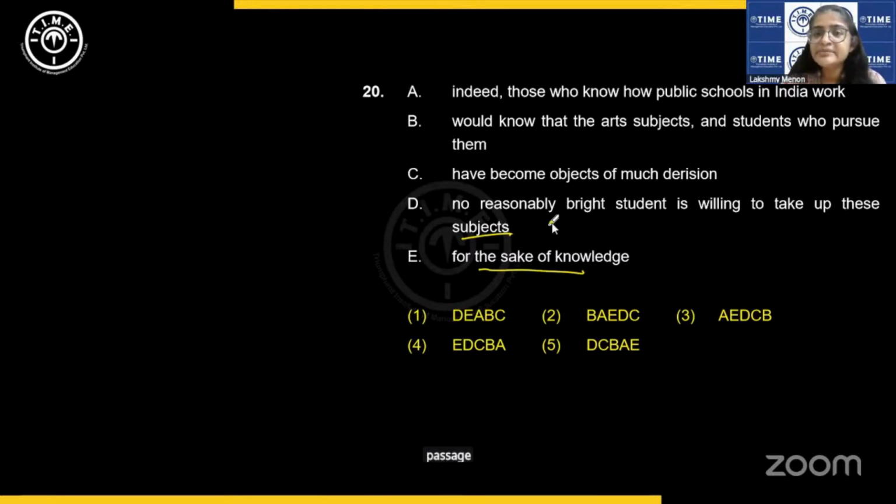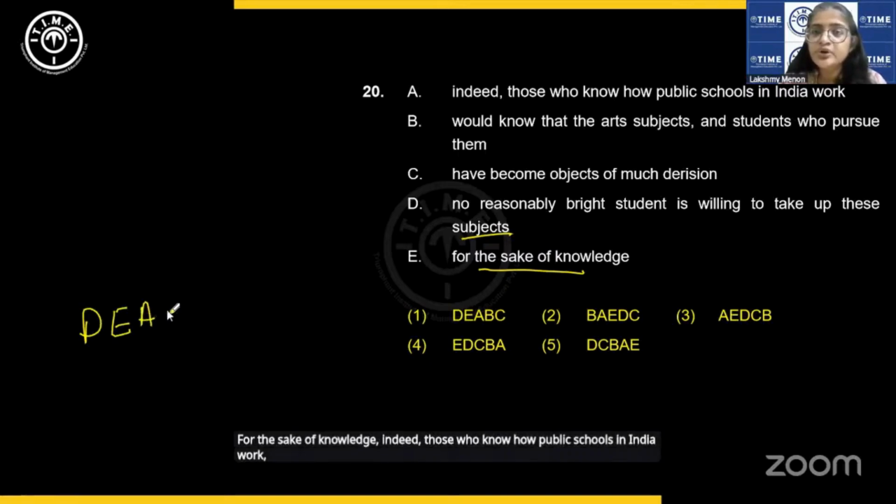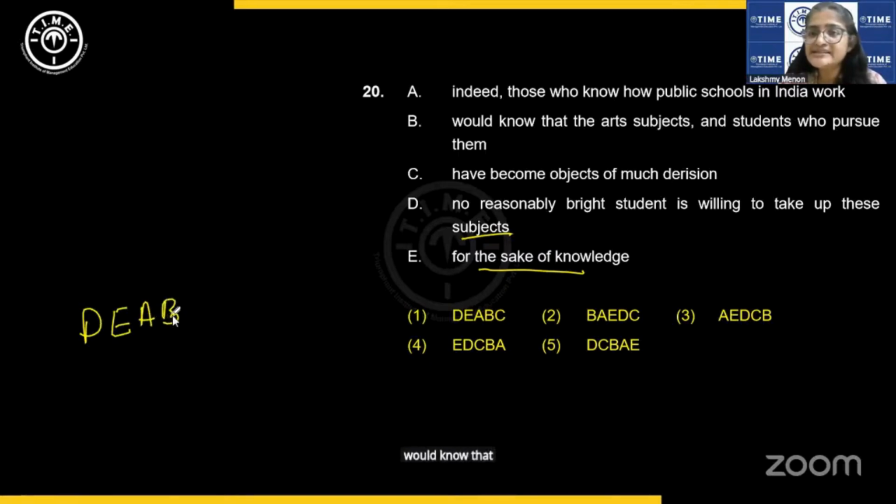No reasonably bright student is willing to take up these subjects for the sake of knowledge. Indeed, those who know how public schools in India work would know that the art subjects and students who pursue them have become objects of much derision.